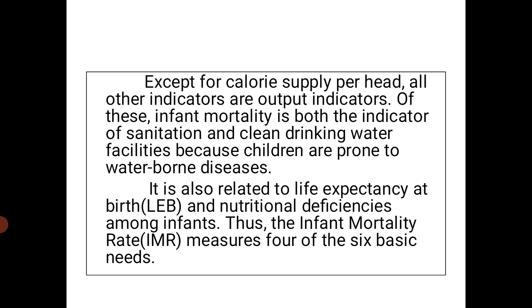Of this, infant mortality is both the indicator of sanitation and clean drinking water facilities because children are prone to waterborne diseases. It is also related to life expectancy at birth and nutritional deficiency among infants. Thus, the infant mortality rate measures four of the six basic needs.